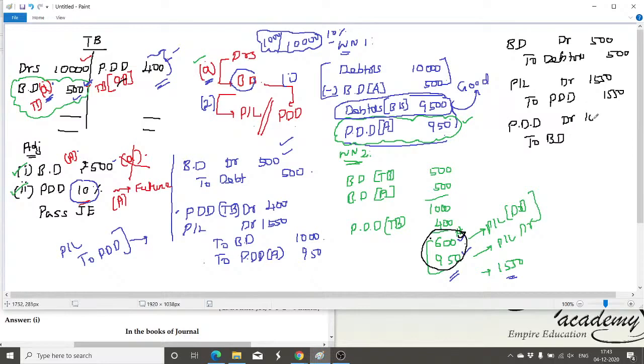Value being 1,000. The bad debt being 1,000. How does the 1,000 come? Already 500 rupees appearing in the trial balance, another 500 rupees given in the adjustment. So 1,000. Now find out the PDD balance here.